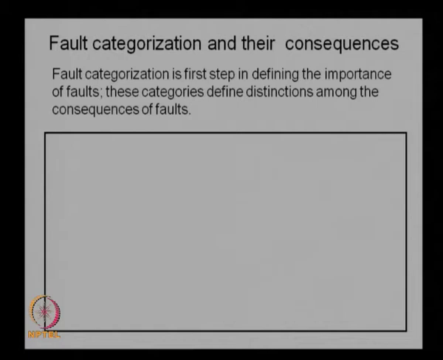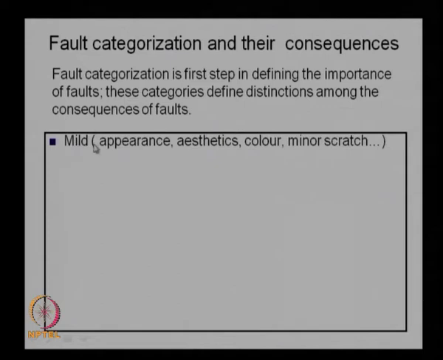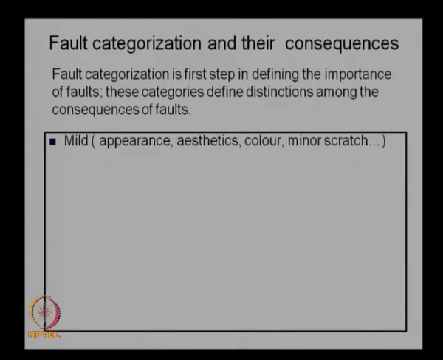So, here is some of the categorization or taxonomy of the faults. A mild fault is something which can be discarded, which means we do not really need to look at that particular fault because it is a very mild one, like the color is not proper, or there is not a uniform surface finish, or there is a minor scratch on the system.